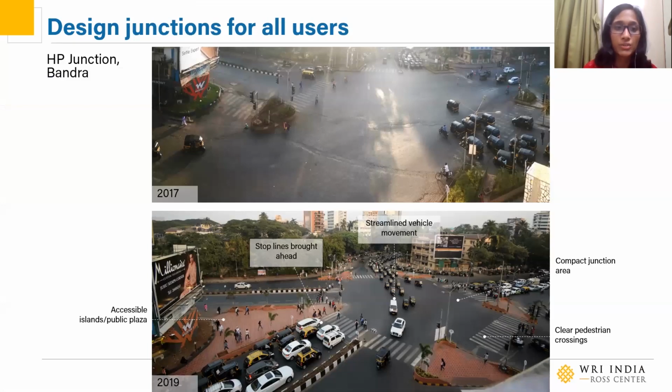Next, design junctions for all users. This is HP Junction today. It's been redesigned for maximum vehicle efficiency, but also pedestrian movement and safety. Again, this was done by maintaining the same number of travel lanes and just by reclaiming unused carriageway. Earlier, this junction was fairly difficult to cross, but after implementing, about 80% of pedestrians who used the junction earlier actually find it much easier to cross today. And having said that, vehicle clearance times are also much faster. We invite you to watch our next module coming up next week on redesigning intersections, which will go a bit more into detail into the process of designing.